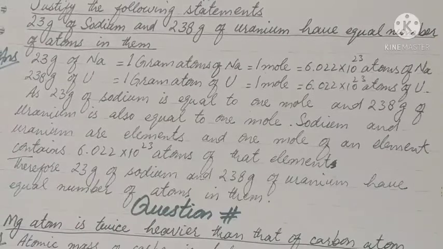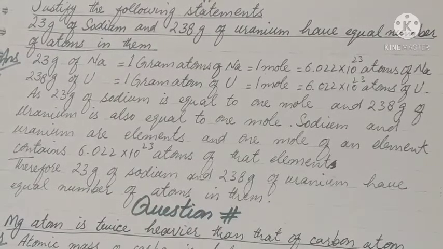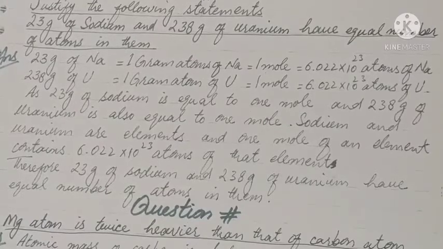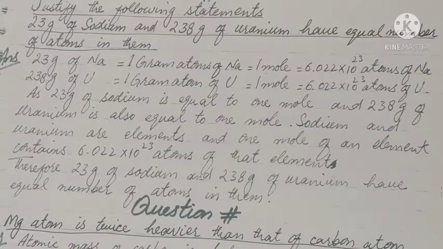23 gram of sodium is equal to 1 gram atom of sodium and is equal to 1 mole, which contains 6.022 10 to the power 23 atoms of sodium. Then 238 is the atomic mass of uranium, which is equal to 1 gram atom of uranium, equal to 1 mole, and is equal to 6.022 10 to the power 23 atoms of uranium.